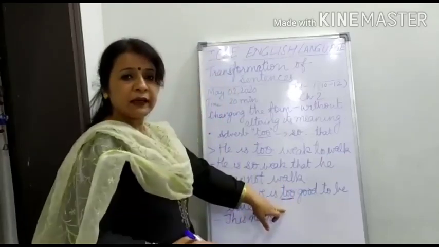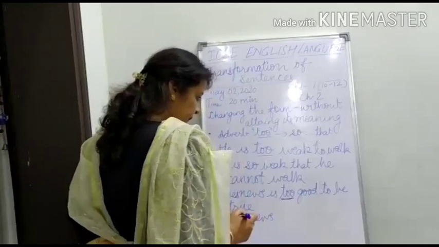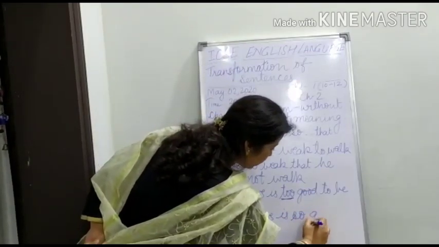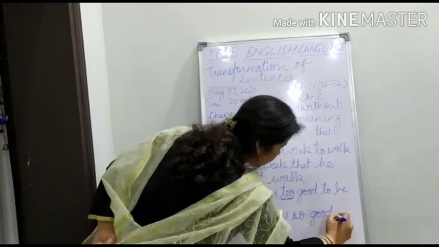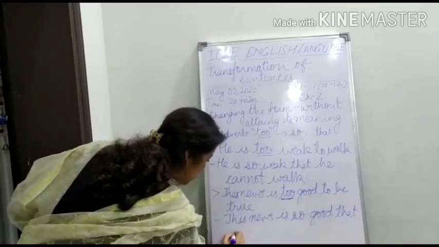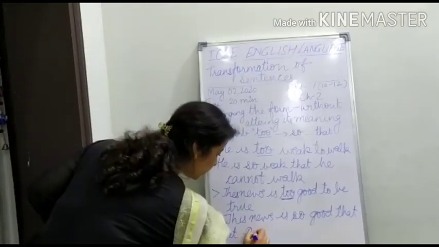We have to remove again the adverb too. So this news is so good that it cannot be true.